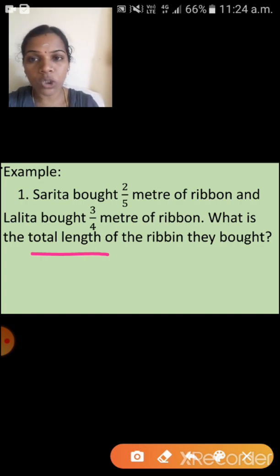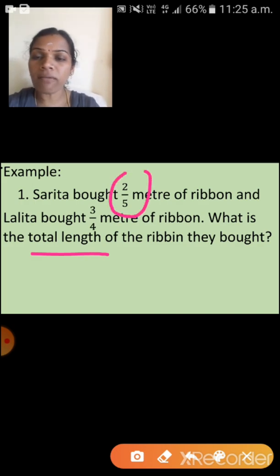Okay, which two fractions do we have to add? Yes, Sarita bought 2.5 meter of ribbon. That means 2.5 plus Lalita bought 3.4 meter of ribbon. So these two fractions we have to add. Okay, so that is the total length of the ribbon. Understood, children?